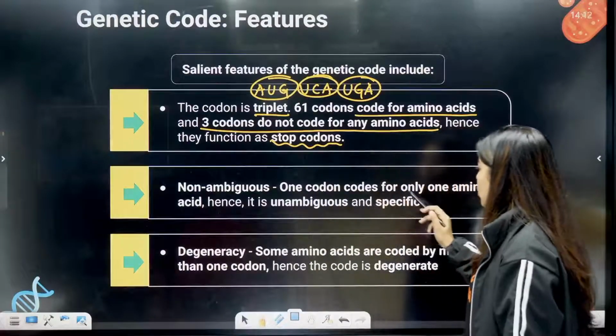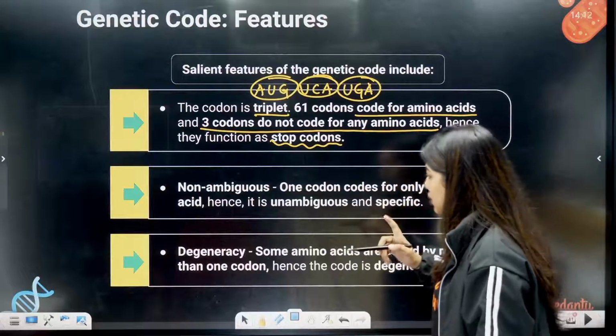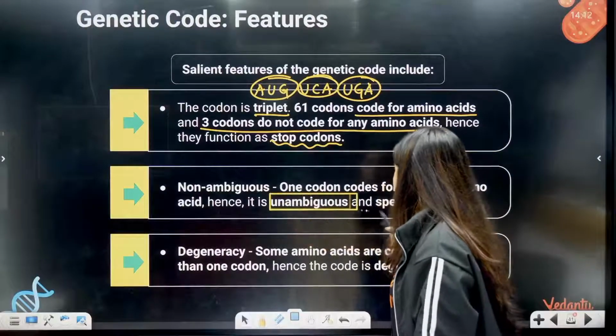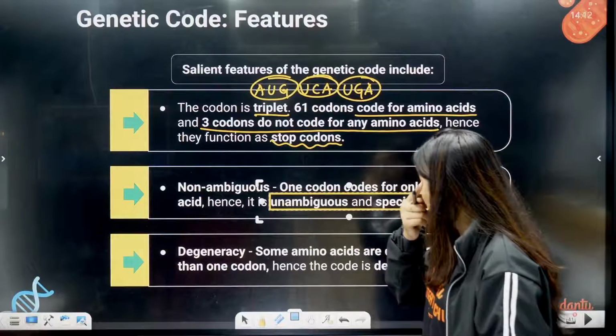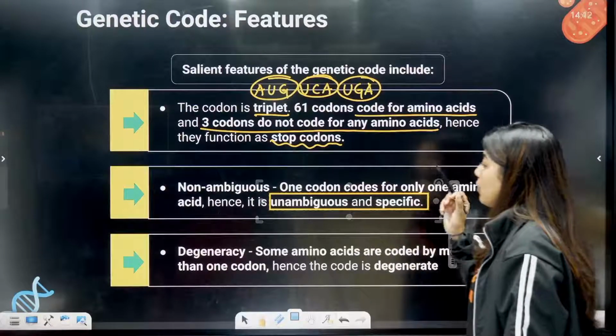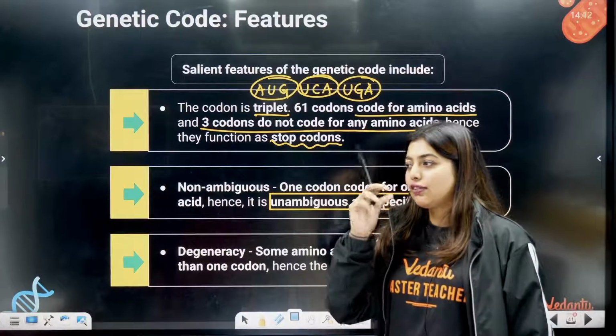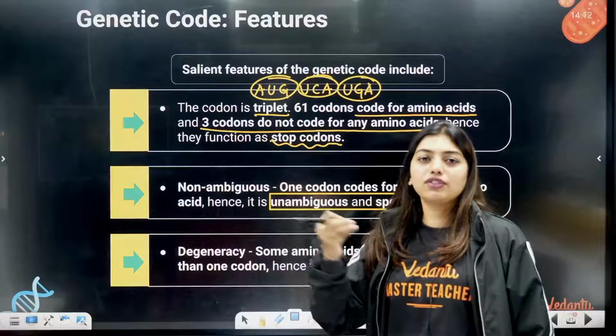Non-ambiguous means one codon codes for only one amino acid, hence it is unambiguous and specific. Let's say AUG is coding for methionine, it will always code for methionine.